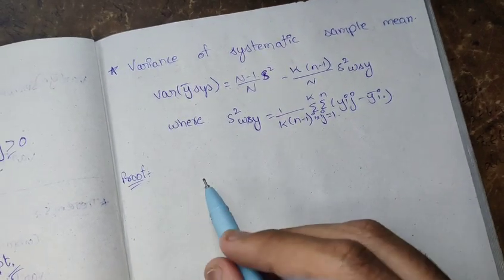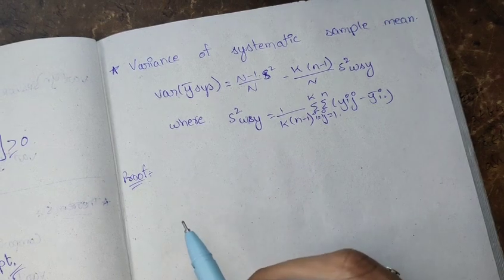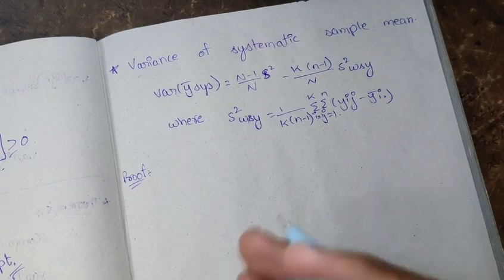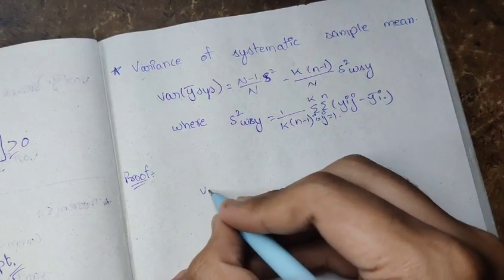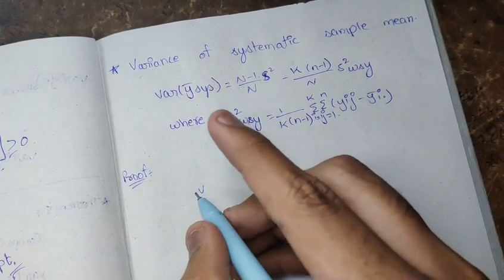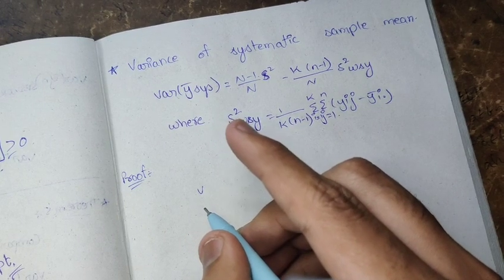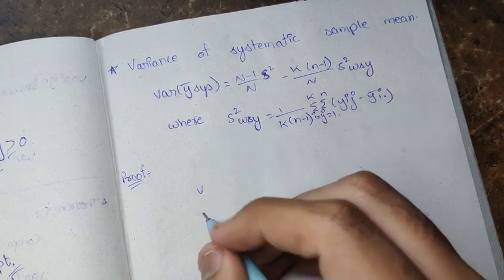For this particular theorem, we don't need to go too deep into any of the topics. We just need to know some formulas. We are going to use the sample mean square formula and the variance formula. That's all we are going to use.